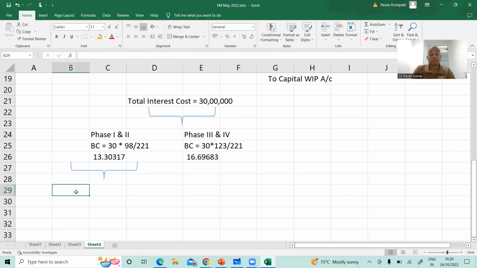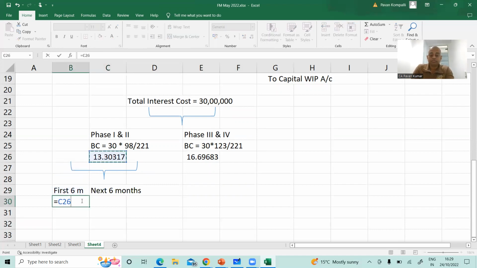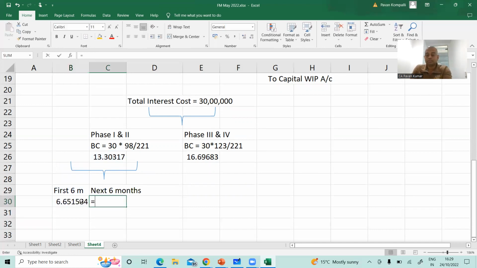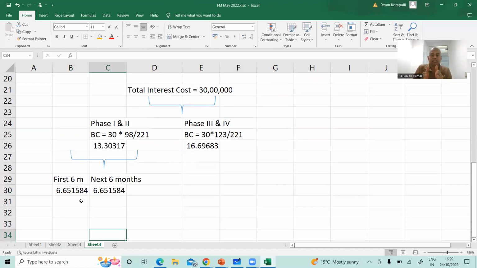This is for full year. But first 6 months, borrowing cost can be capitalized. Next 6 months, borrowing cost can't be capitalized. So on this 13.30, I need to take divided by 2. That means out of total interest cost, proportionately, whatever is attributable to phase 1 and 2 is 98 upon 221, which comes to 13.3 lakhs.